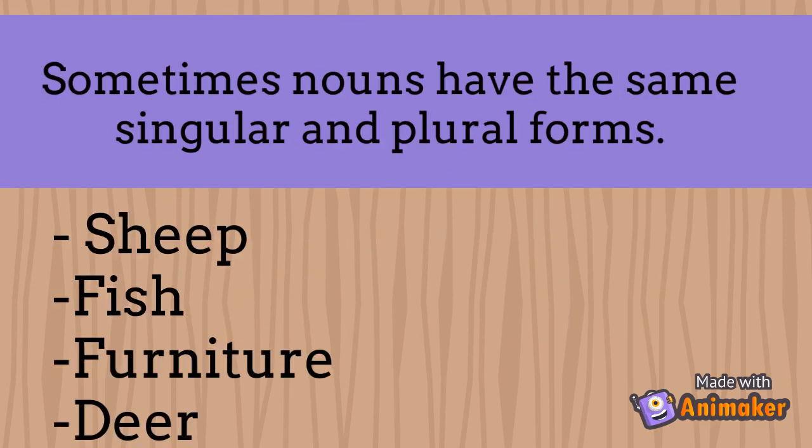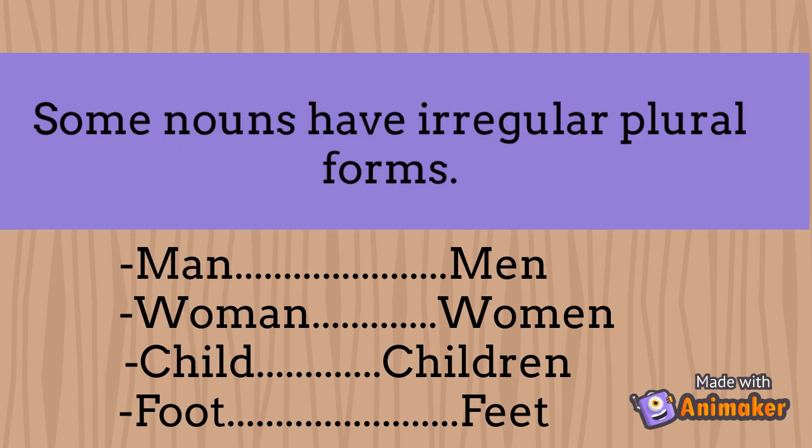Sometimes, some nouns have the same singular and plural form. For example, sheep, fish, furniture, and deer. Some nouns have irregular plurals. That means we can't just add the letter S to turn them into plural nouns. Some examples are man, woman, child, and foot.